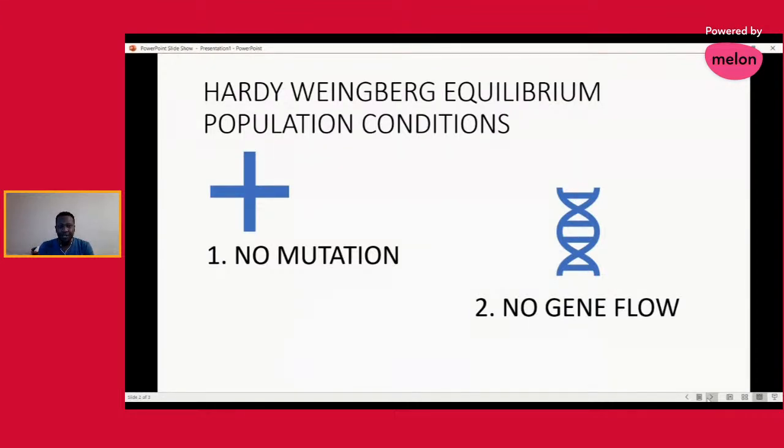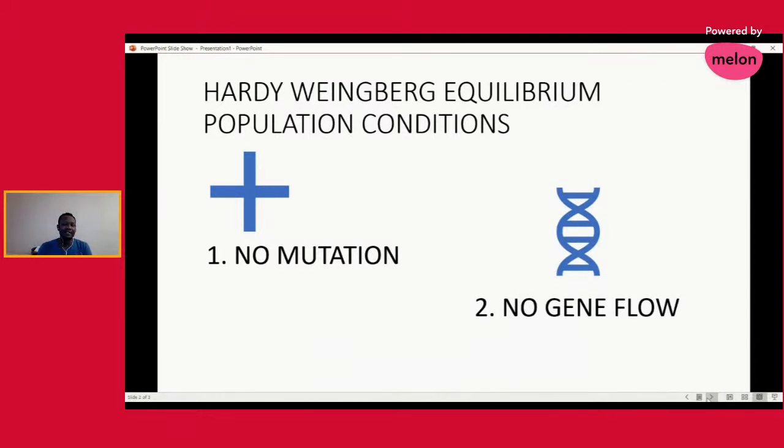It is because of mutation that I am different from my brother, with whom I share the same mom and dad. I am different from my sister, who I also share the same mom and dad with, because we keep changing. There are changes that we are not even in control of in our genes. We have different genes, and these genes keep changing as well. So Hardy-Weinberg says there should be a population where no mutation is possible, and this is not possible in reality, which is why Hardy-Weinberg's population would always remain hypothetical.